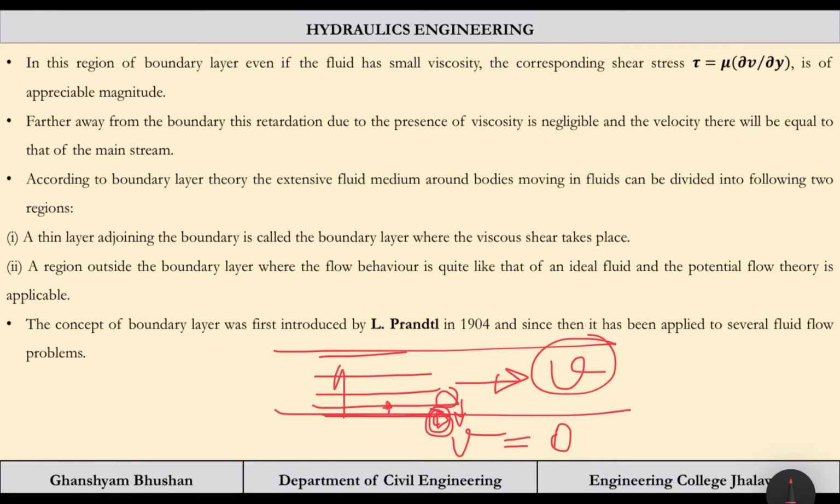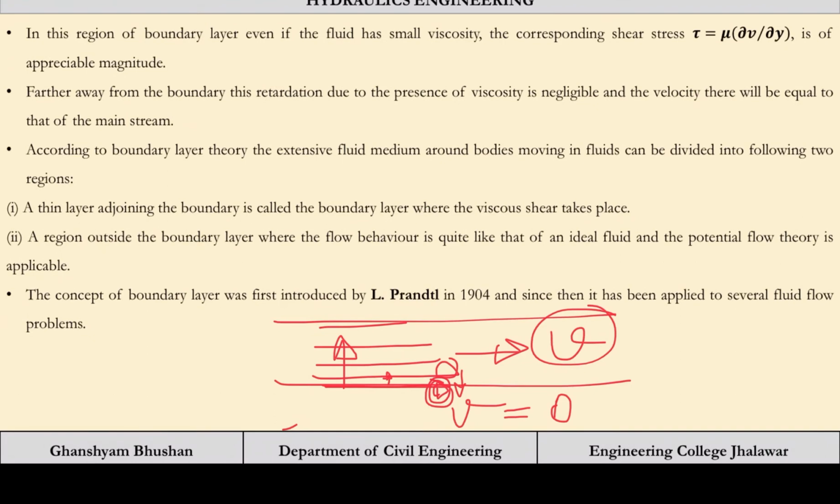As we move away from the boundary, due to less retardation, the layers will try to acquire the velocity of the free stream or the main stream. Okay, I hope this is clear to you.